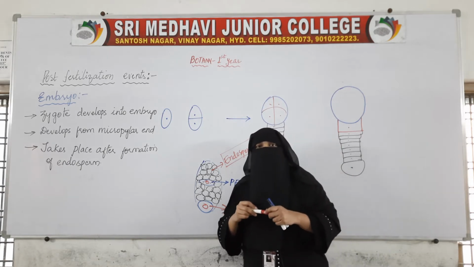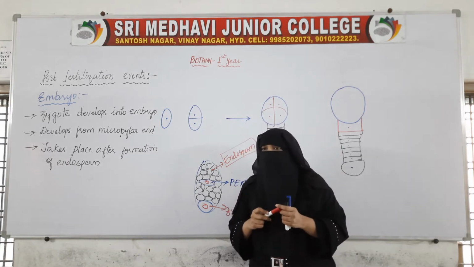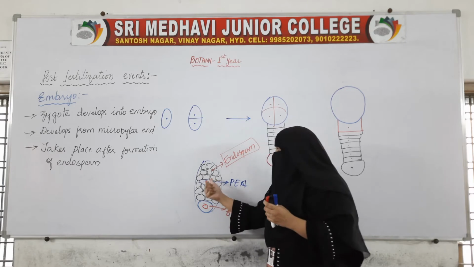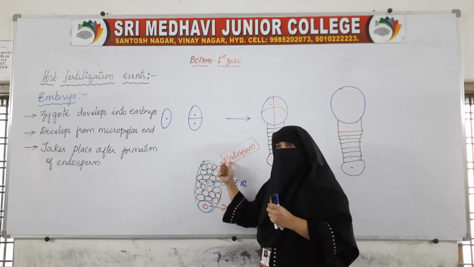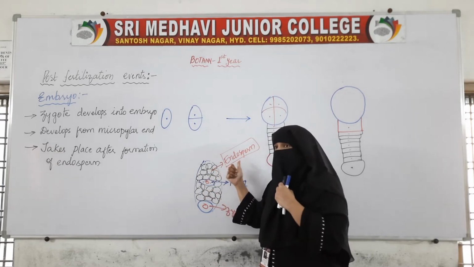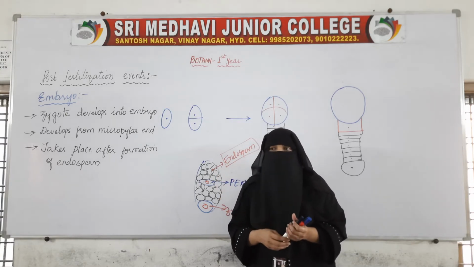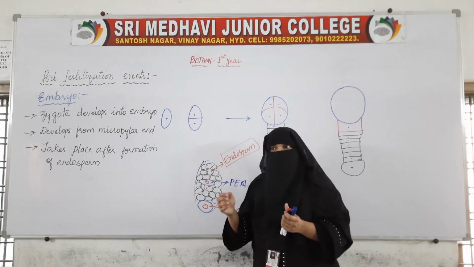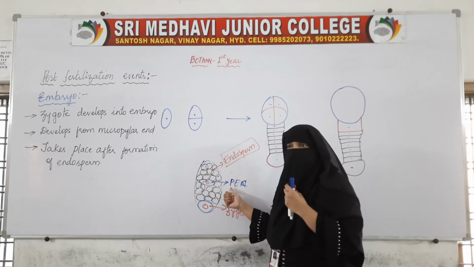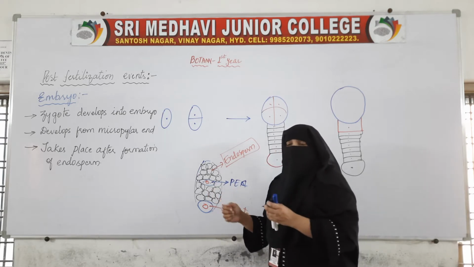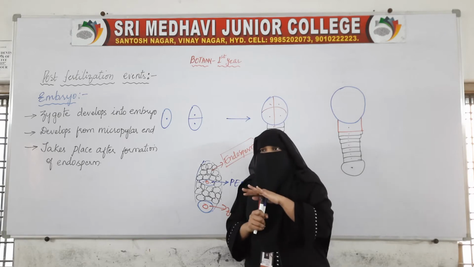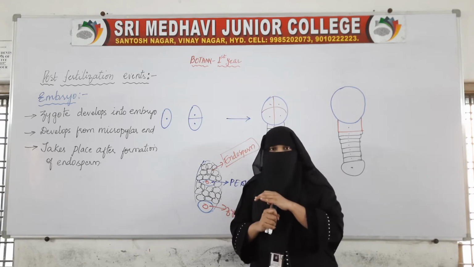So the first change which takes place after fertilization is the formation of endosperm. Endosperm is a nutritive tissue which is formed by the repeated divisions of this cell.